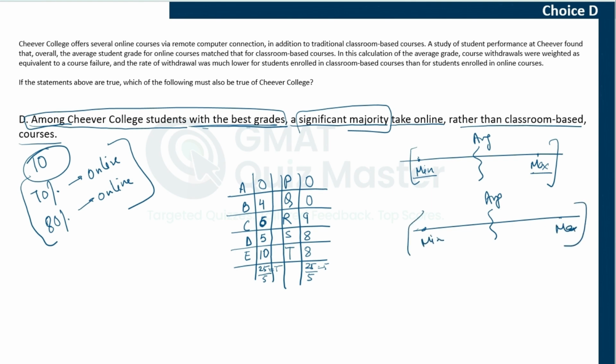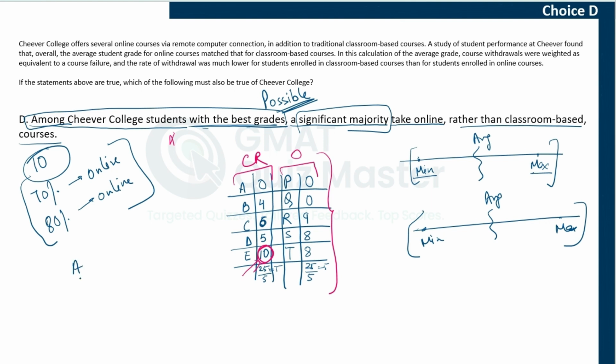In the example that we considered, we saw that this student got 10. So, as per this example, this is the best grade, right? And this is for a classroom student. In online, nobody got 10. And therefore, even in this example, this choice fails. Now, this scenario is possible. We cannot be just sure about it. It is not something that is definitely going to happen. And how can this be possible?